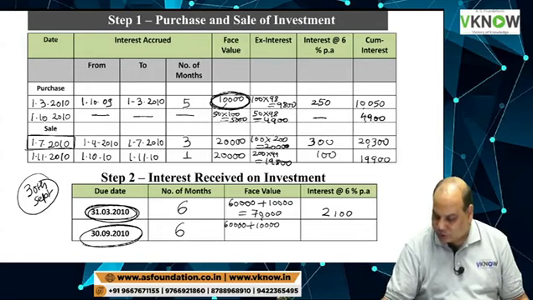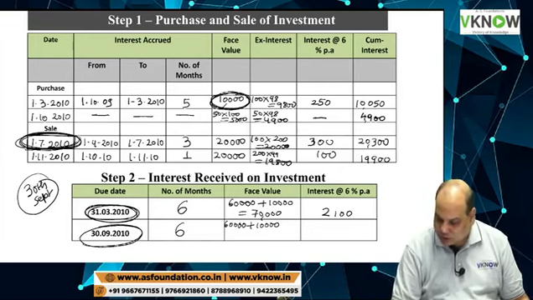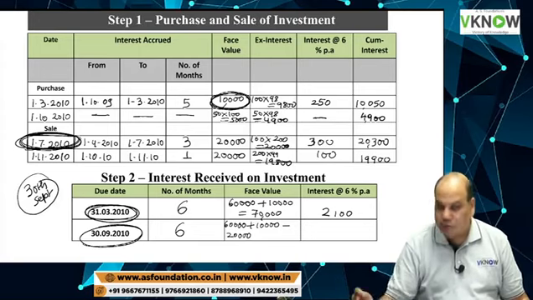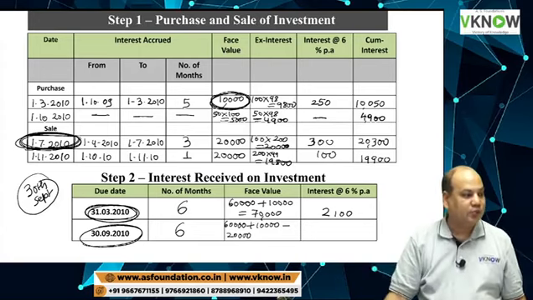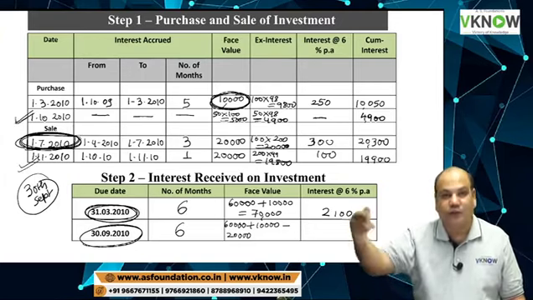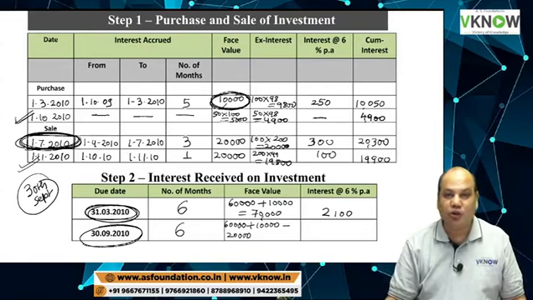And now on 30th September, again we have opening balance 60,000, plus we have purchased 10,000 investment on 1st March, and then we have sold this investment on 1st July. This we have sold before this date, so that is minus 20,000. Other investments were purchased or sold later, after 30th September, so they will not be considered.